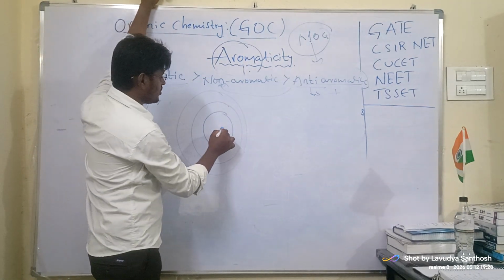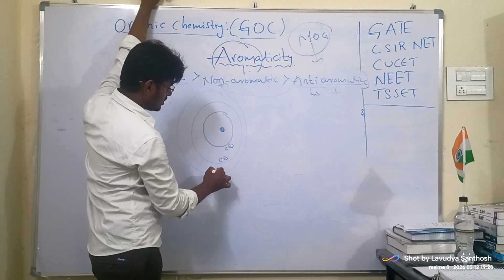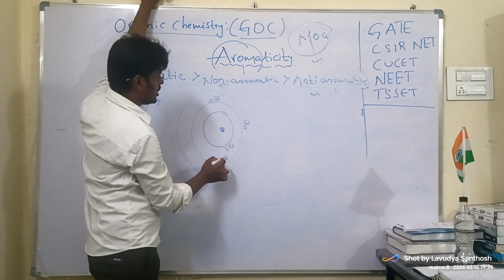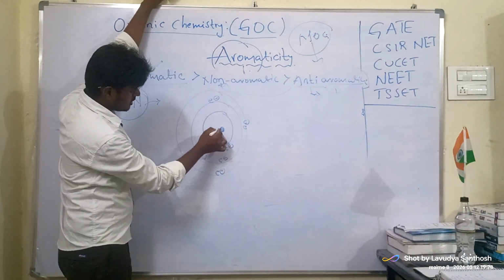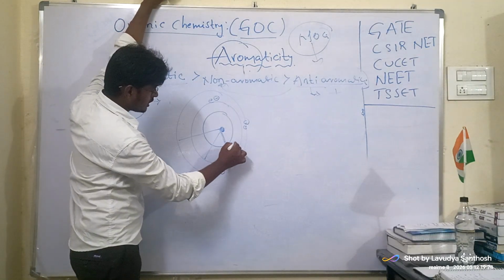Now you see here, the nucleus, electrons are there, simply revolving. So the distance matters. Electron 1, electron 2, electron 3.